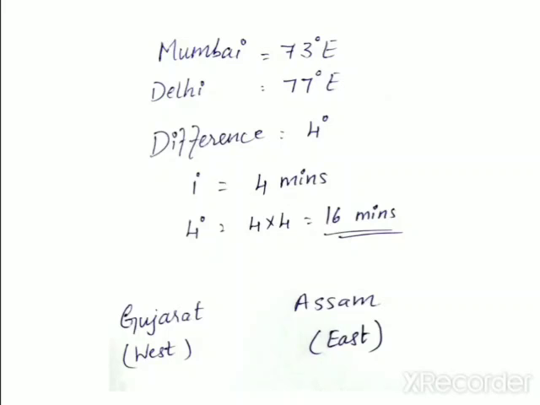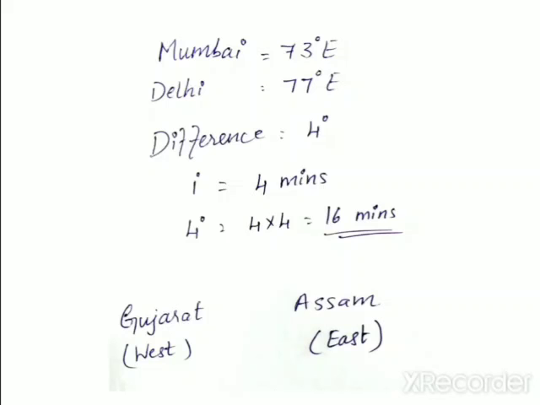Because it changes from meridian to meridian, from place to place. In India itself there are so many differences in timings. If Mumbai, Delhi, Gujarat and Assam each have a different time, it will create more confusion among the people.